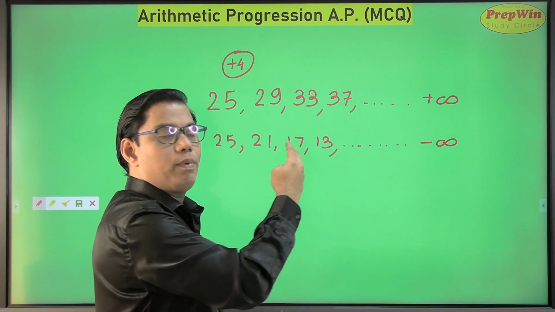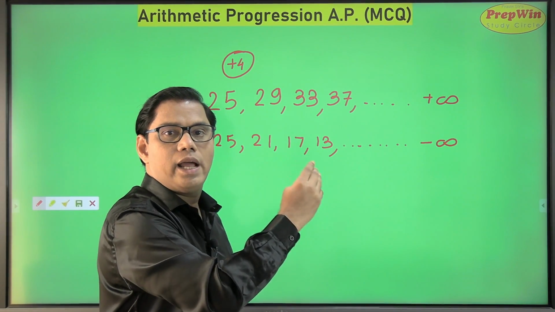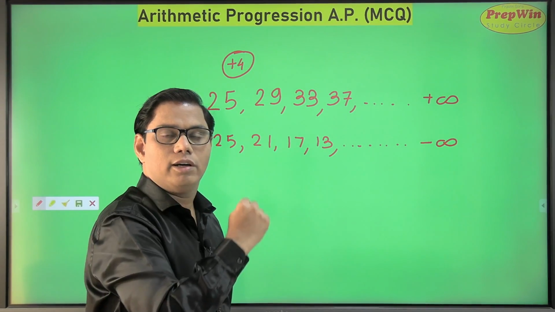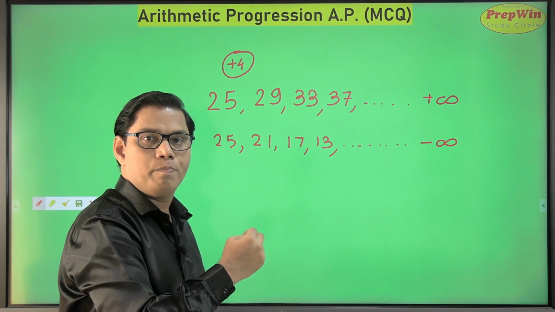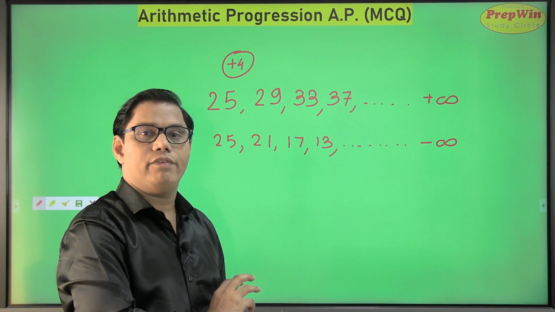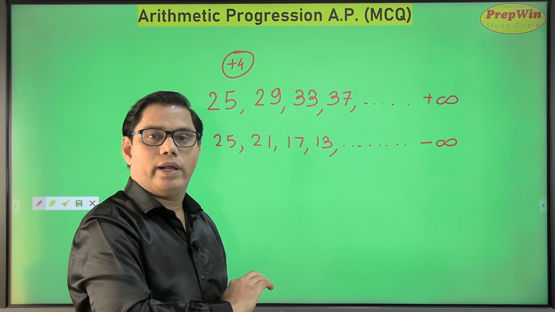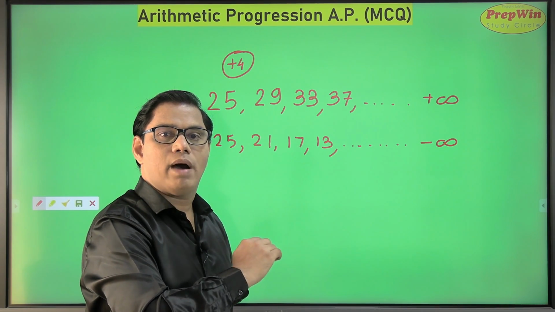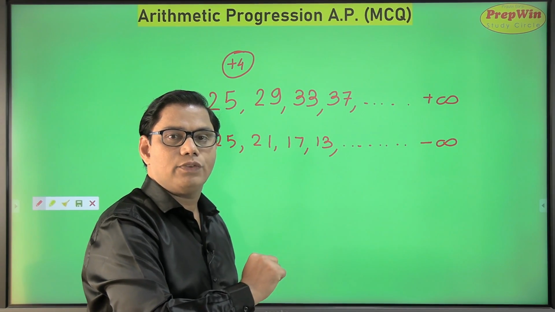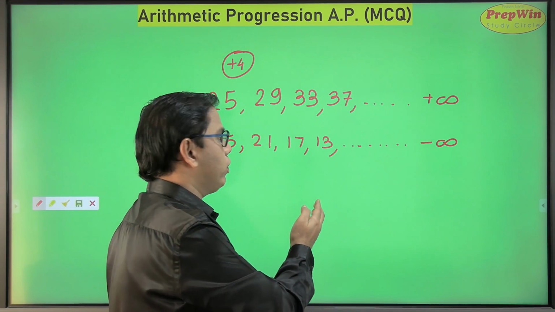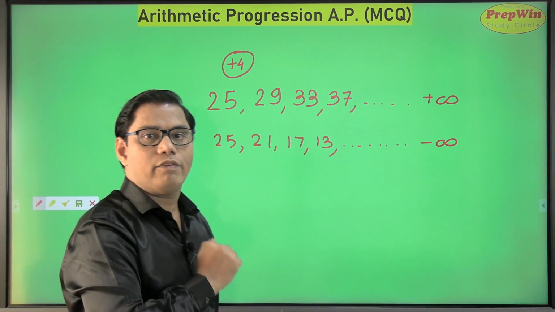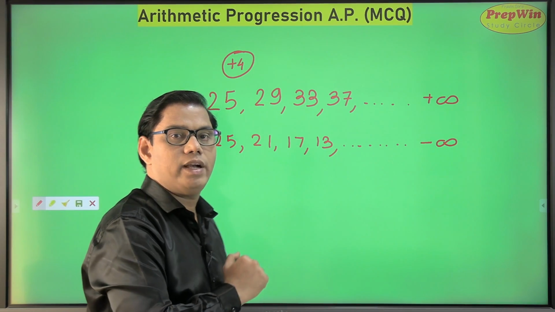That is, 25 plus 4 is 29, 29 plus 4 is 33, 33 plus 4 is 37. Whereas in this arithmetic progression, the same number 25 is decreasing by a constant value, that is 4. So after 25 you get 21. If you subtract 4 from 21, you get 17.